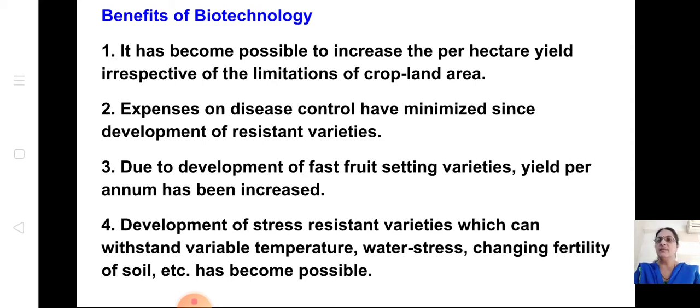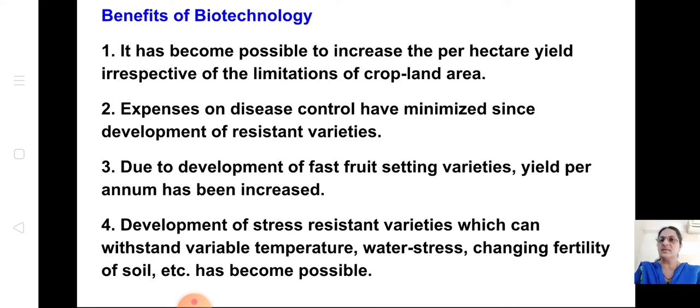Due to development of fast fruit selling varieties, yield per annum has been increased. So you can grow even the fruits very quickly with the help of biotechnology methods. That means the per annum yield is also increased, so they are getting a lot of money with the help of that.